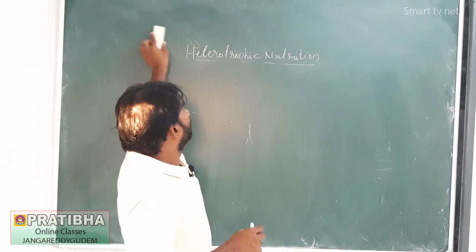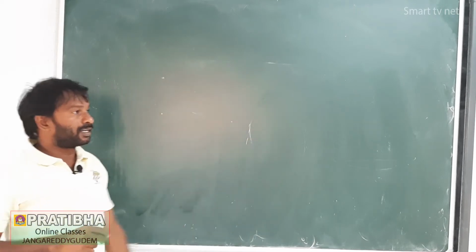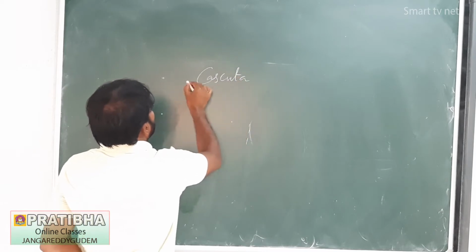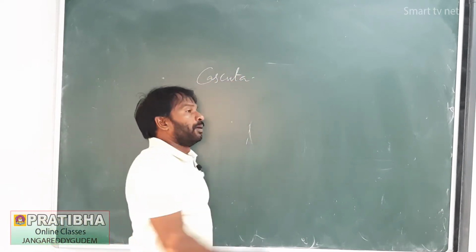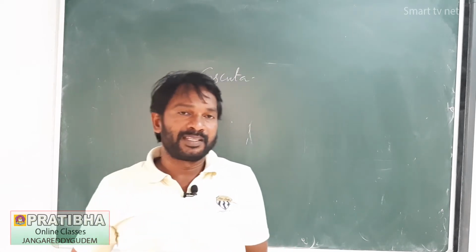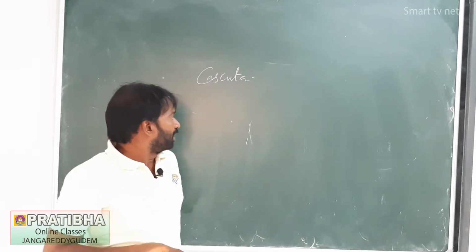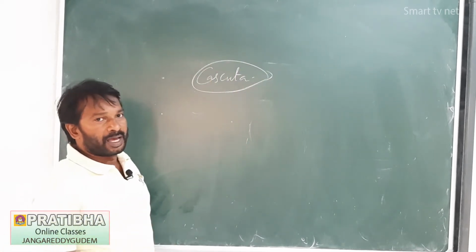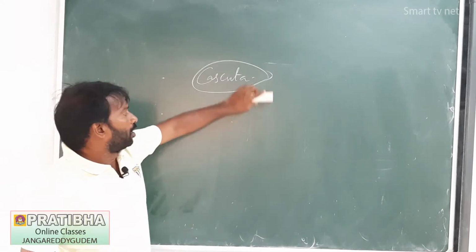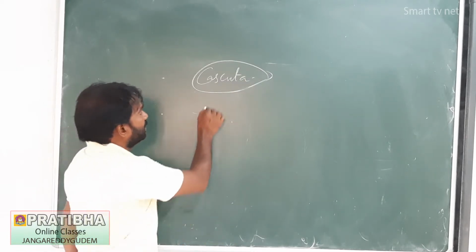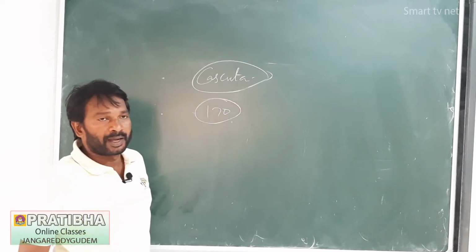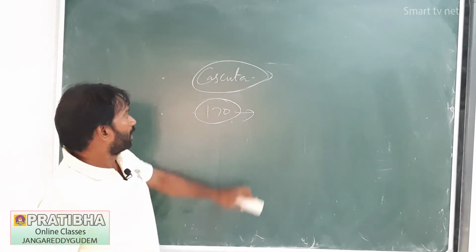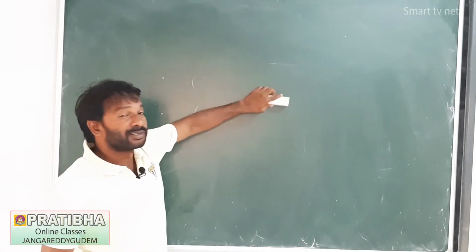Next, in plant parasitic nutrition, the example is Cuscuta. Cuscuta is the genus. It is a parasitic, leafless and twining plant. It belongs to the morning glory family, otherwise called the Convolvulaceae family. Throughout the world the genus has 170 species, especially in the tropic and temperate regions. These plants have little or no chlorophyll.